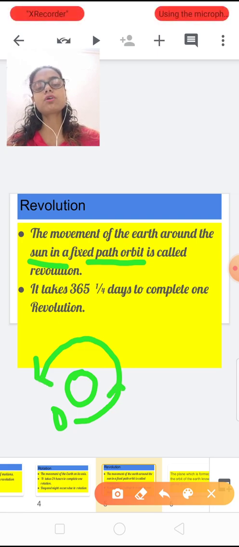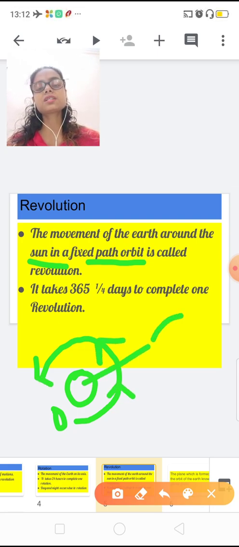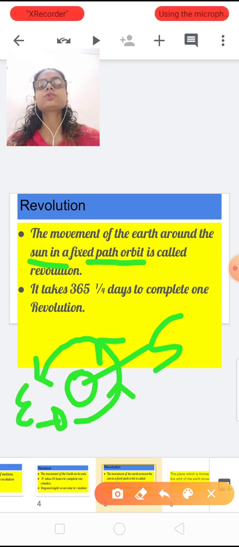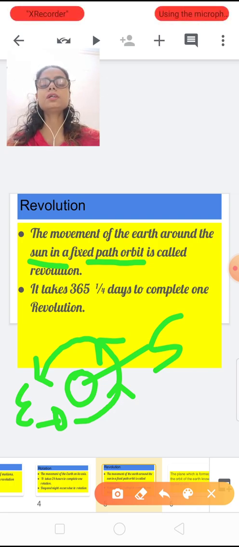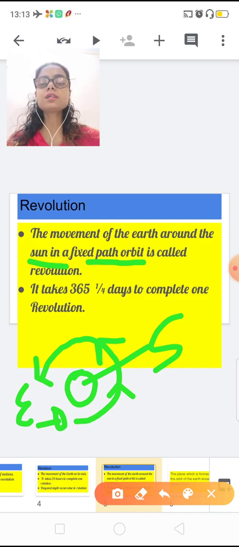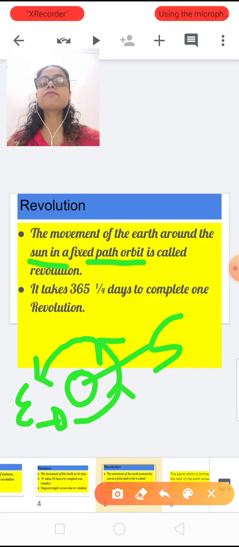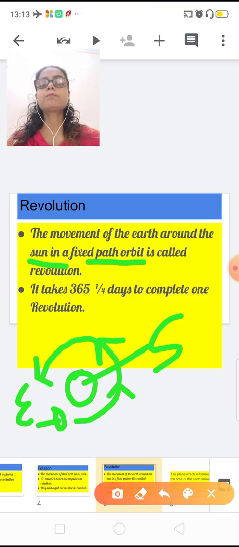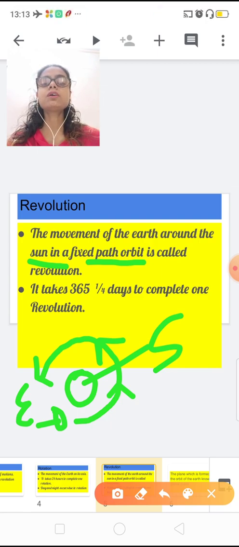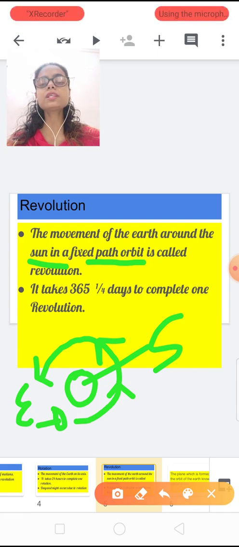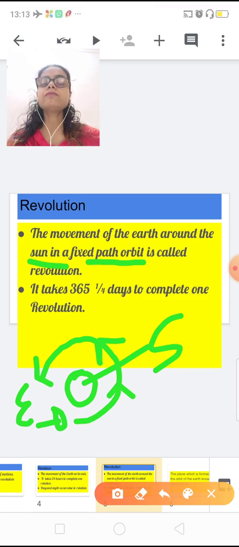I will show you one small media regarding this also. So this is the sun and this is our earth. The movement of the earth around the sun in a fixed path or orbit is called revolution. Now, how much time does it take? It takes 365 complete days and 1/4 day to complete one revolution. 1/4 day means 6 hours.